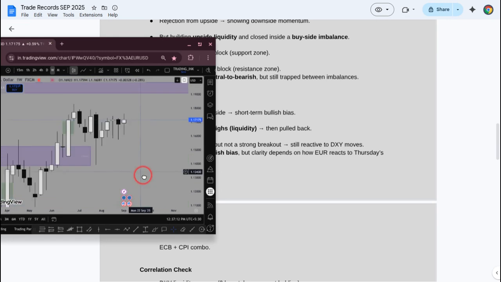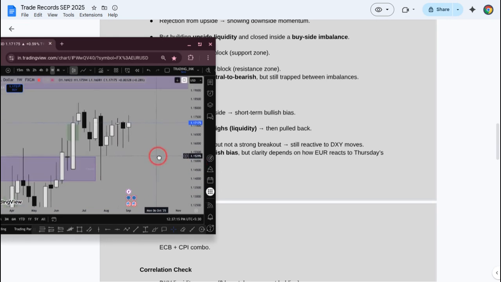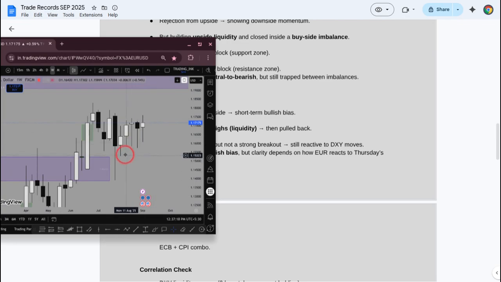After that, if we look at the price action of Euro USD, again there is rejection from the downside as we discussed in the previous week, and it's clear for the upside, with no strong hurdles like we have in DXY. So let's see what will happen in the daily candles and 4-hourly candles. But on Euro we are clear, and in DXY we are not clear for the downside, and these have a negative correlation between Euro and Dollar. So let's see what will happen in the next week.